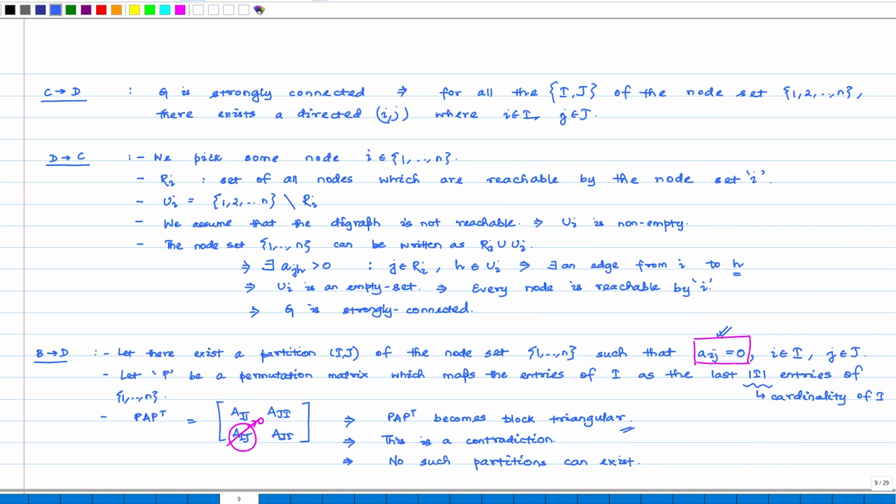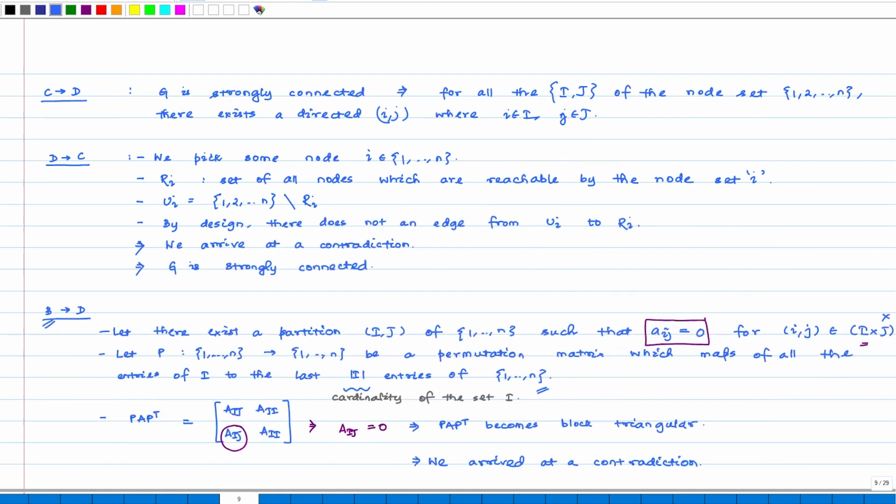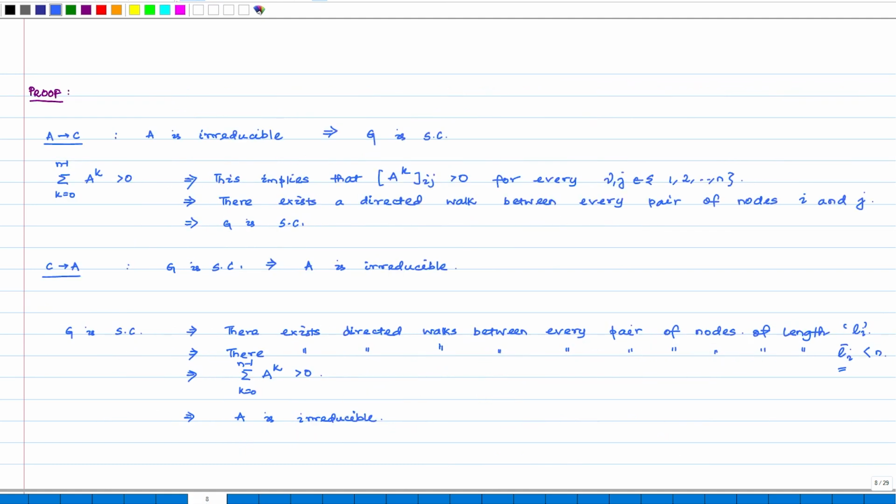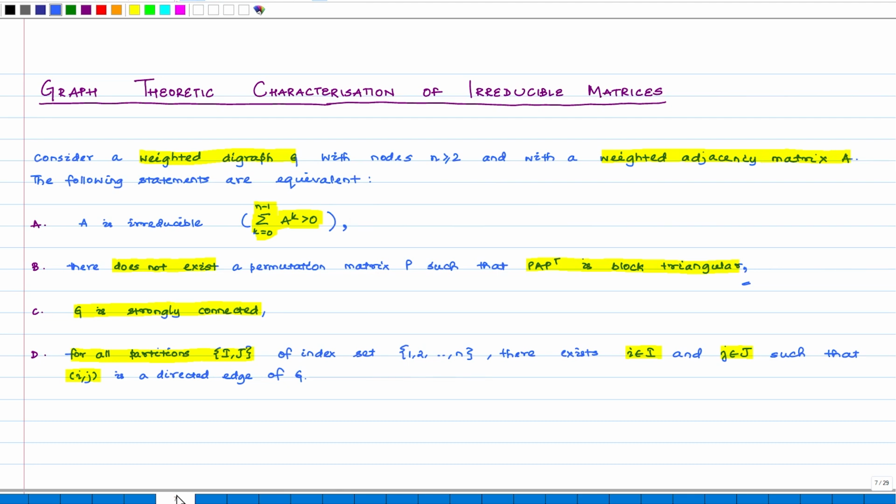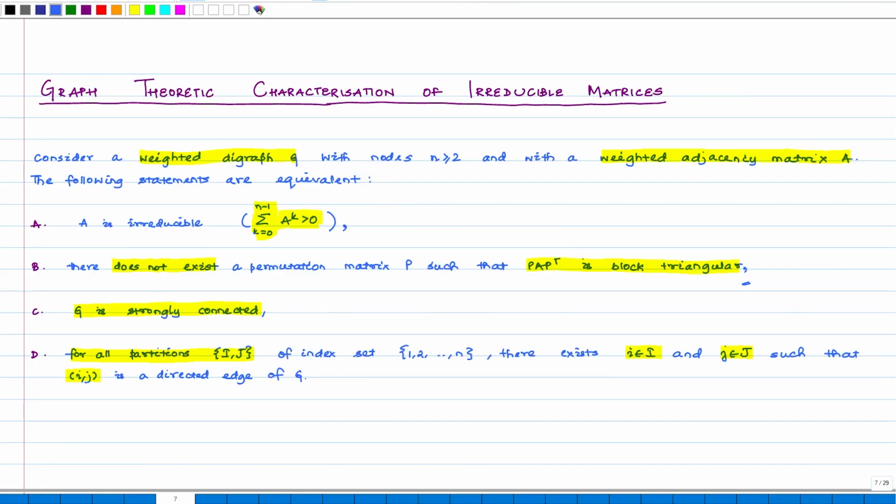Okay, we'll stop here. Now, the other part, D to B, can be proven in a similar manner. So, meaning we have now shown that all of these properties are actually equivalent to one another, meaning if we start with the matrix A being irreducible, then we know for sure that the graph associated with the adjacency matrix actually becomes strongly connected. And similarly, we know that there will never exist a permutation matrix P that can actually